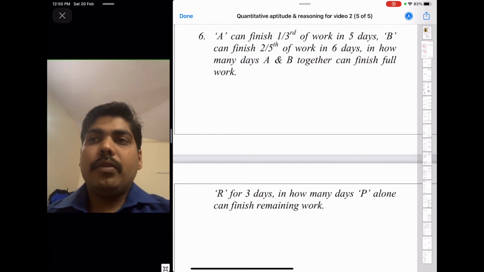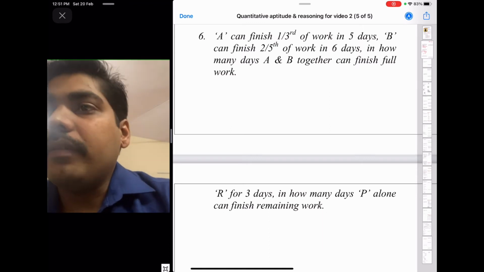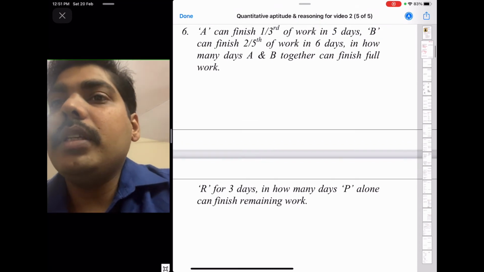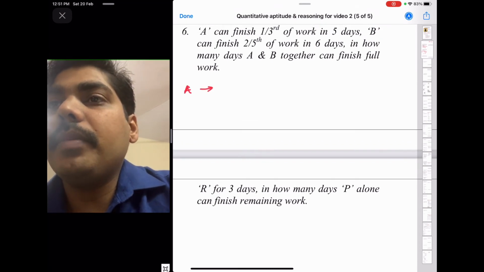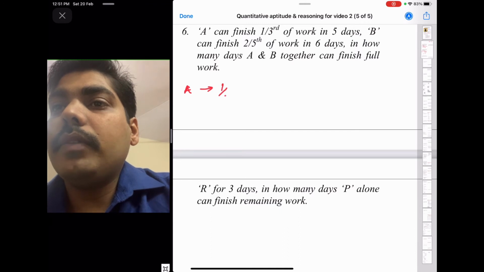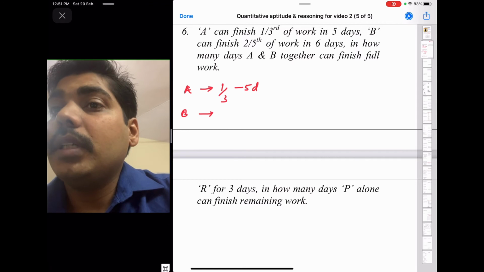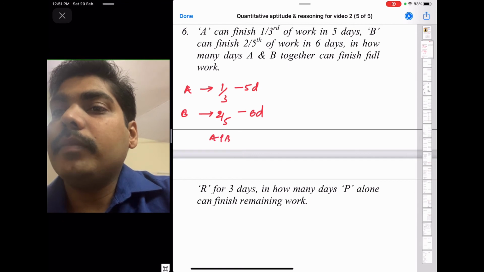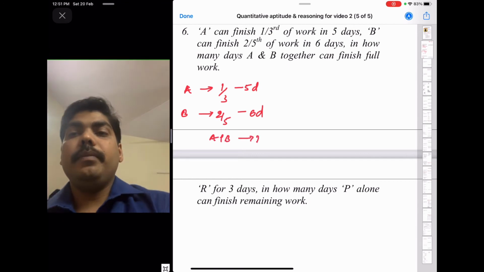Try this one. A can finish one third of the work in 5 days. B can finish two-fifths of the work in 6 days. In how many days can A and B together finish the full work? First write down the problem in a simplified way. A finished one third of the work in 5 days. B finished two-fifths of the work in 6 days. A and B together in how many days?